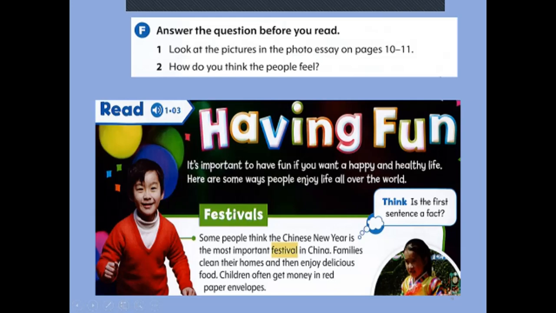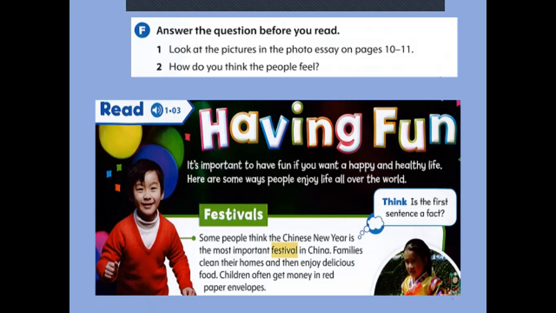The title of this reading passage is Having Fun. Here he says, it's important to have fun if you want a happy and healthy life. So it is very important. It's a very good thing to have fun. So having fun is something good.